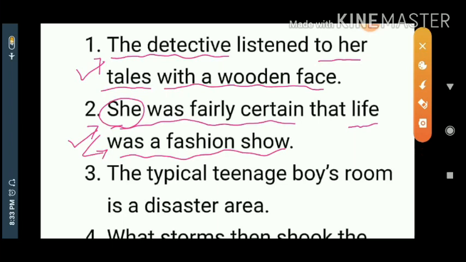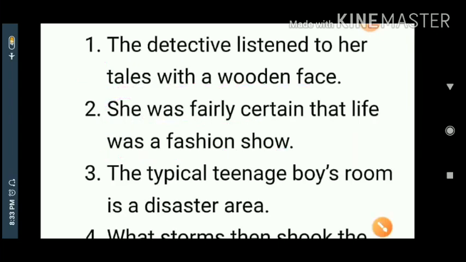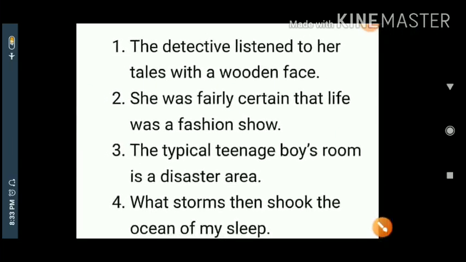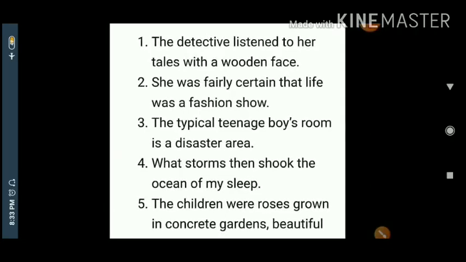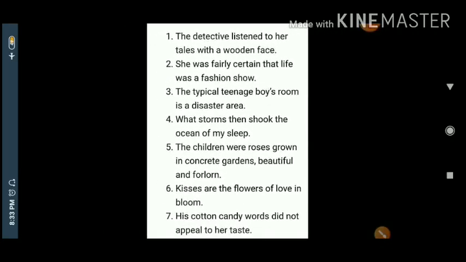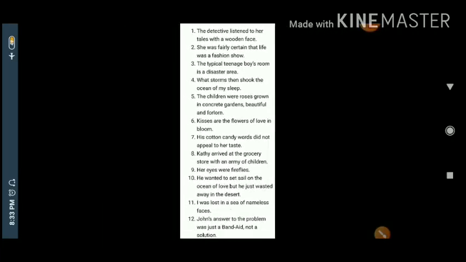These are all examples I have given here, a few more examples of metaphor. Just try to move ahead with the same examples. Pause this video, write down in your notebook, check it, judge it, explain it yourself. If you find any difficulty, you can ask me for the same.